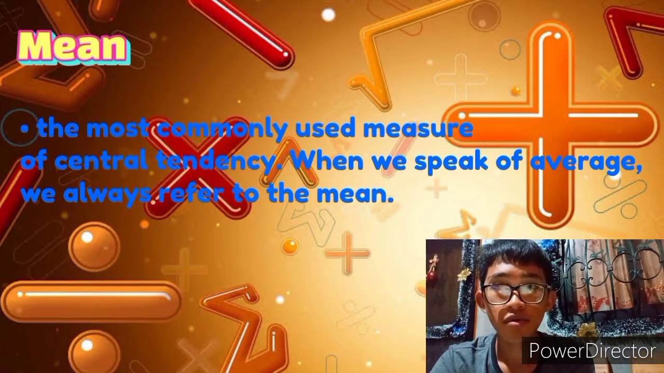Mean. Mean is the most commonly used measure of central tendency. When we speak of average, we always refer to the mean.